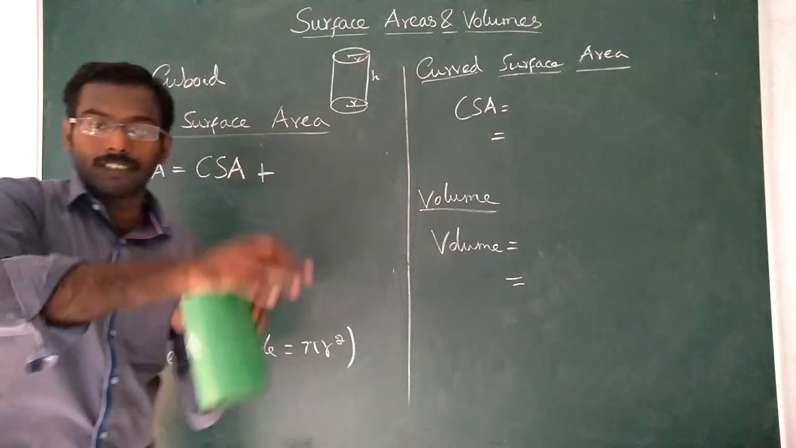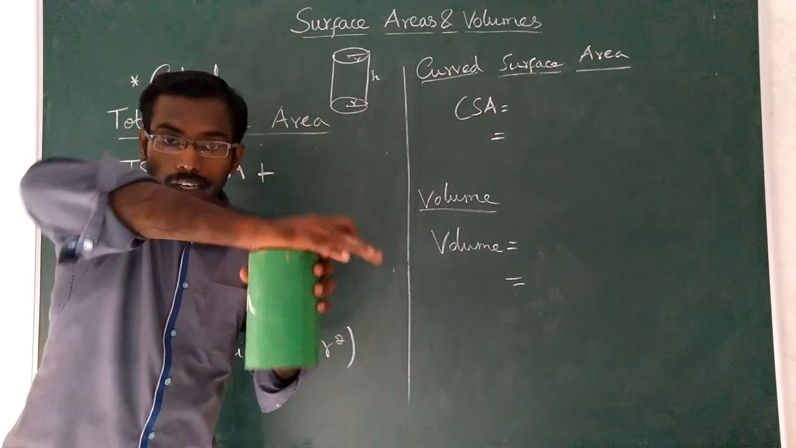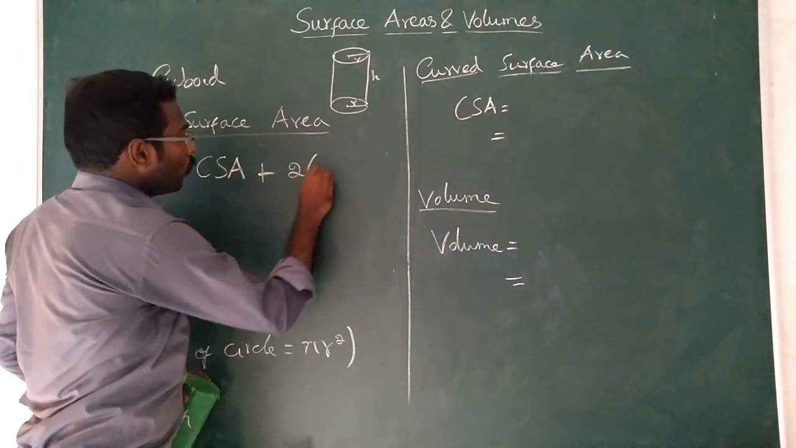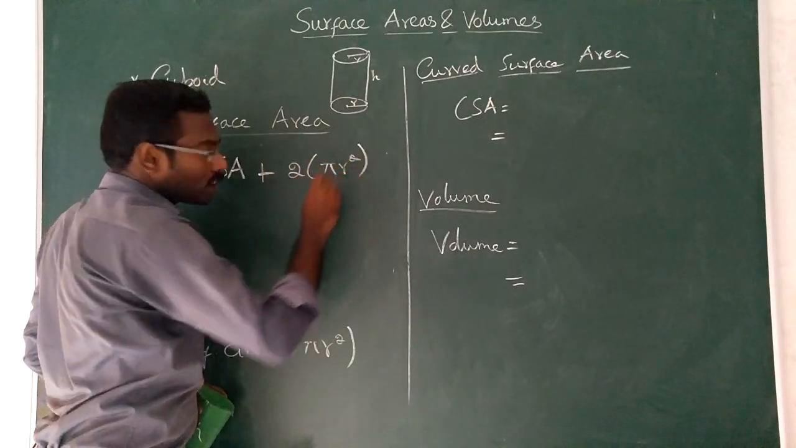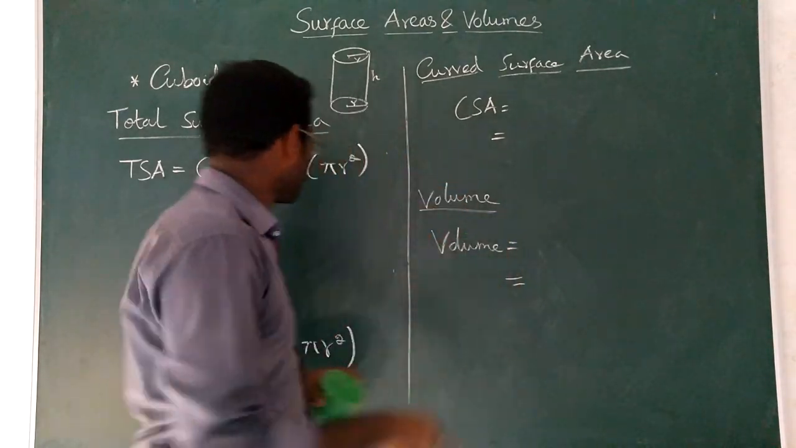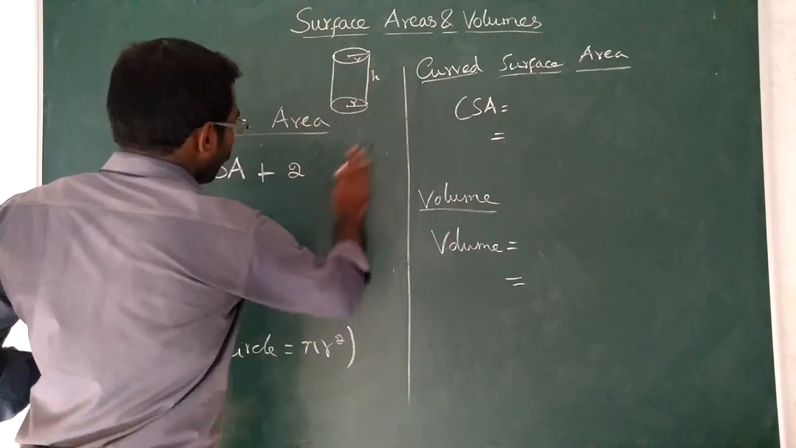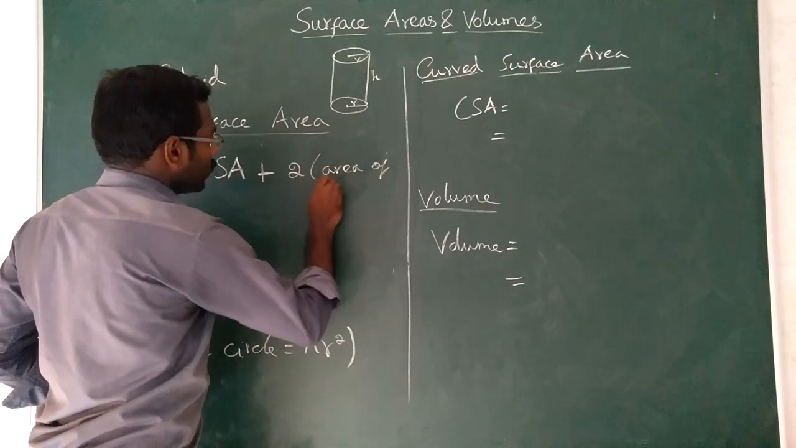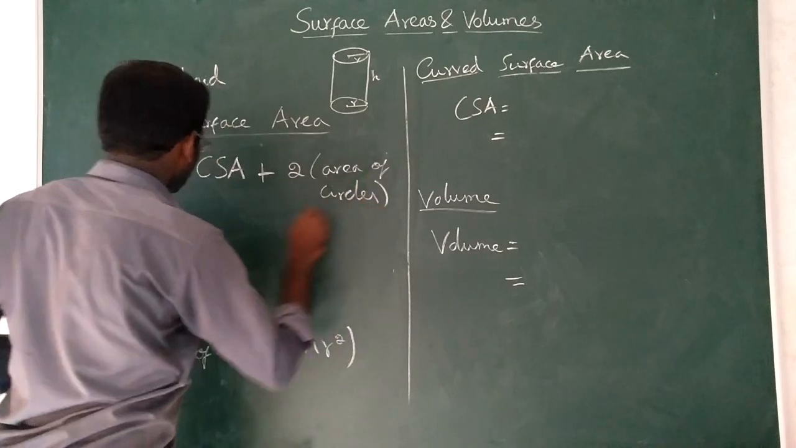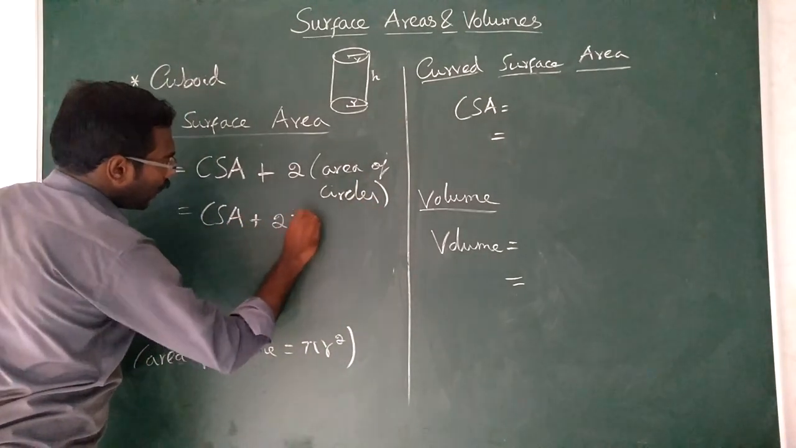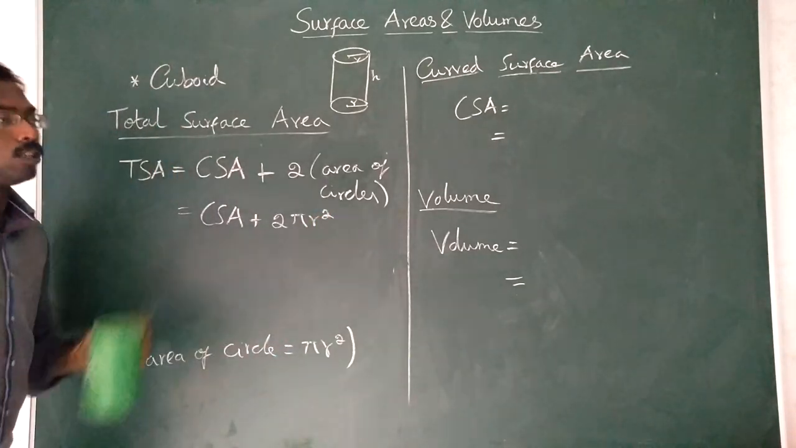So the top is pi r square, the bottom also pi r square. So you can write 2 into pi r square. Understood? This 2 pi r square is nothing but the 2 circles. Or you write 2 into area of circle, that is curved surface area plus 2 pi r square.